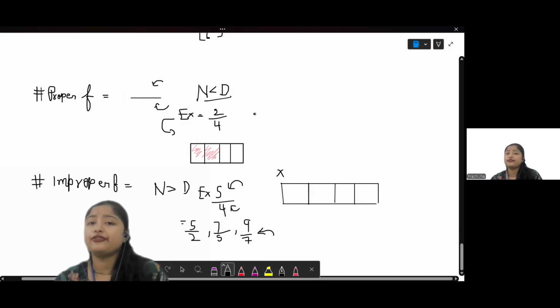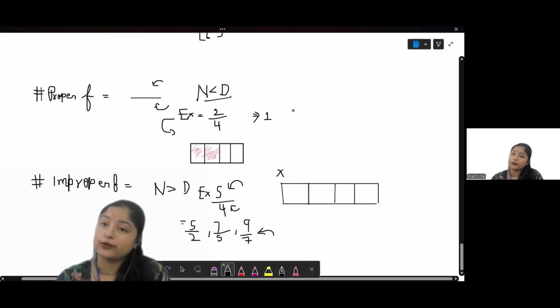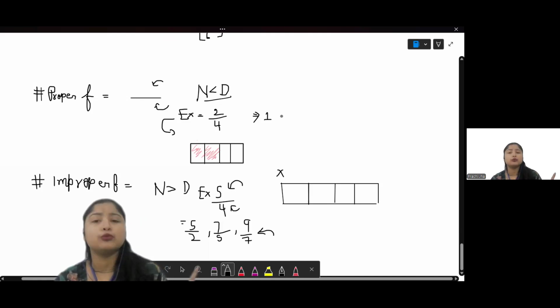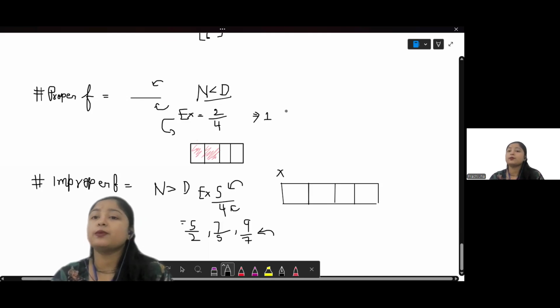Also, a proper fraction can at maximum have the value 1. Now, what I mean to say is, in a proper fraction the numerator and denominator can be equal at most, right? The maximum thing that can happen is both the numerator and denominator can be equal. For example, let's say 4 over 4, right?